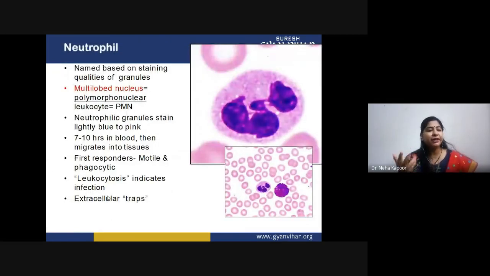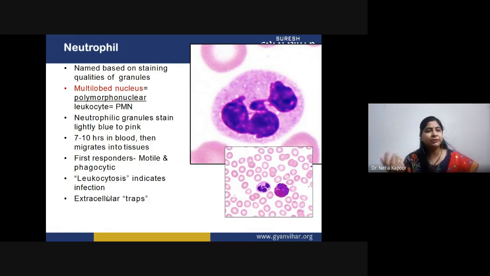Basically, we have named it neutrophil because it is named based upon the staining qualities of the granules. It has a multi-lobed nucleus. It is polymorphonuclear, which is why we sometimes also call it PMN. The granules of neutrophils normally stain light blue to pink color.